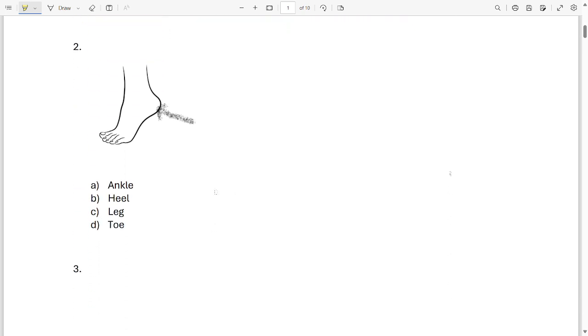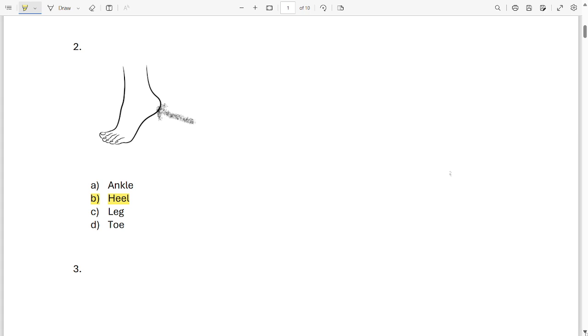Okay, next one. Look at this picture and look at this arrow. It is pointing towards which part? Is it ankle, heel, leg or toe? What is it? Look carefully. What is this part known as? This is heel. Option B.